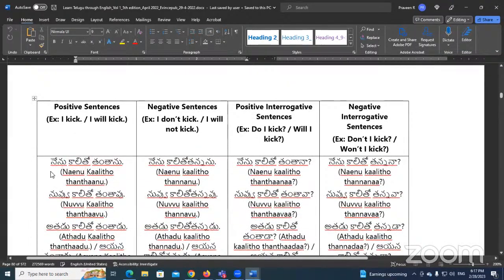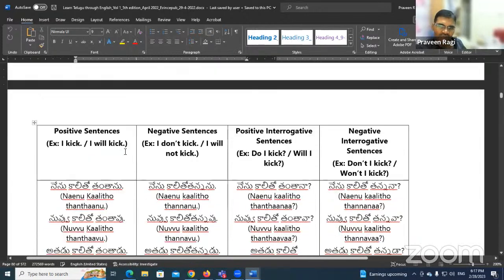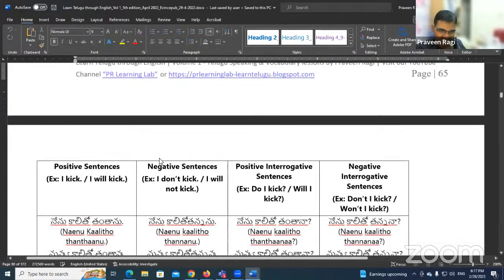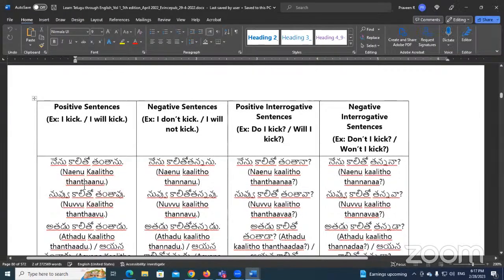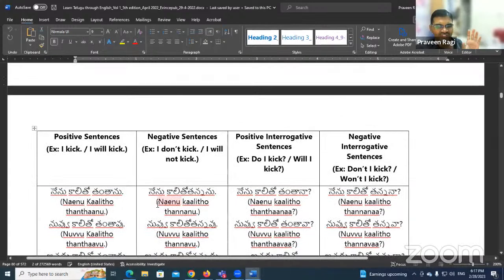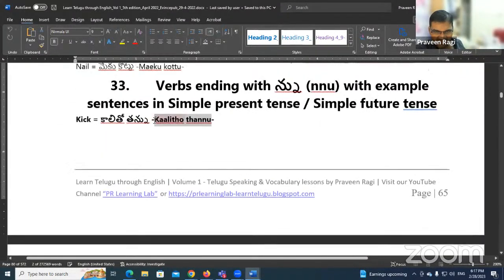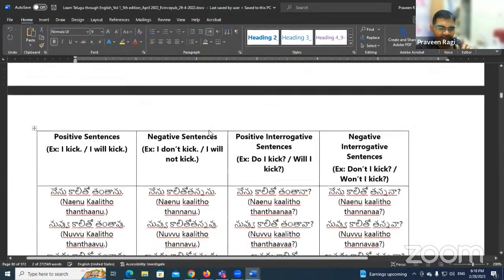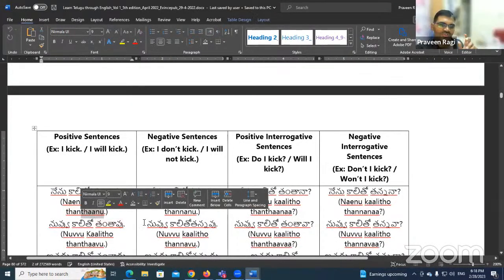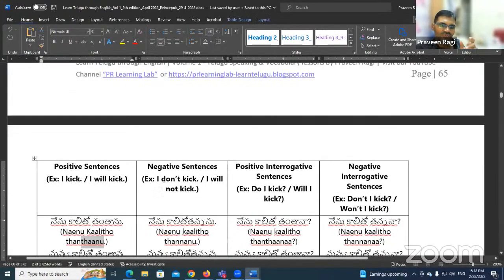Let me read the first one for you for pronunciation practice. So kalito tannu, this is the sentence. In the sentence form, tannu becomes tantanu. So that nu we removed and we added a half sound, tan, and then we just added tanu. So tannu became tantanu.